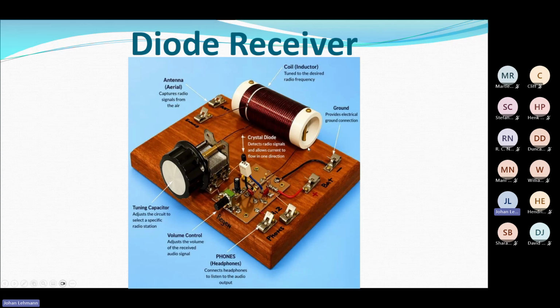And this one was actually very ingenious. It had a transistor so that you could amplify the signal coming out of it. But there is the diode, the crystal diode, which I showed you an example of, and my variable capacitor that changes the resonant frequency of the coil and the capacitor together. So this is what a good old typical diode receiver looked like. You can still build it today.